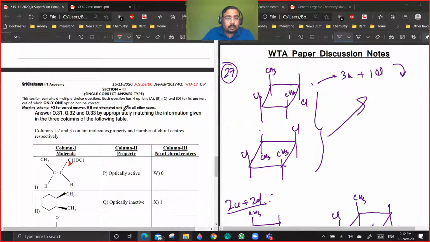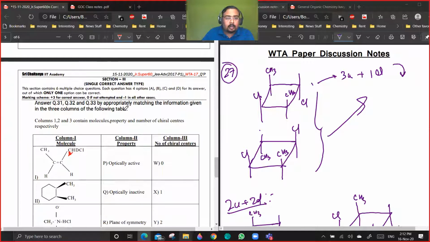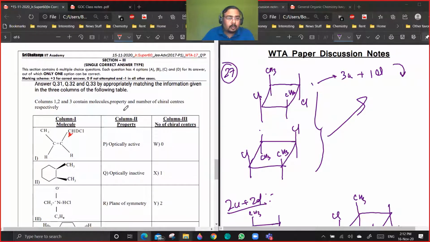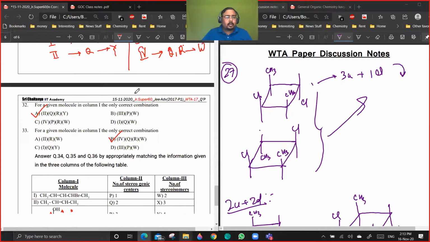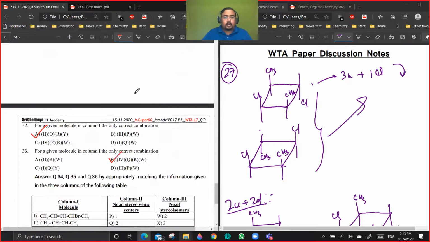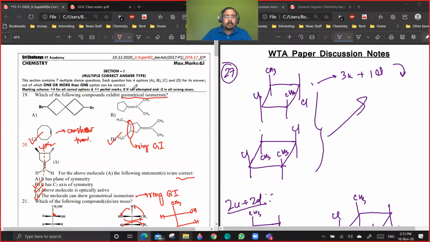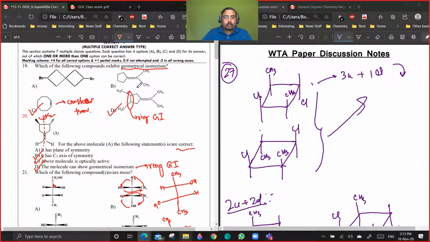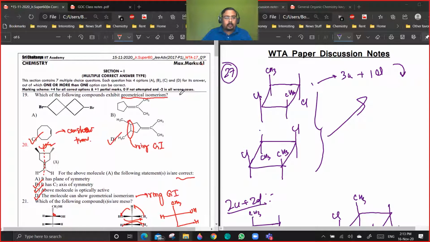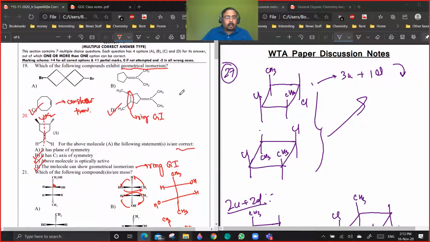And finally, section 3, which contains 3 by 3 column match questions, with single correct answer type questions based on that. So this is the whole paper in front of you. We'll be starting from the beginning. Section 1, question number 19 and 20.